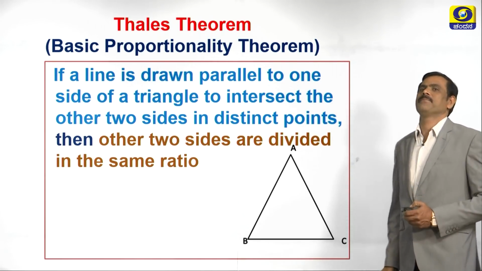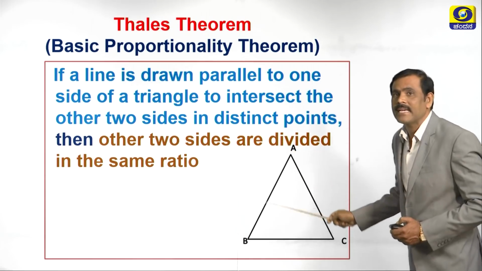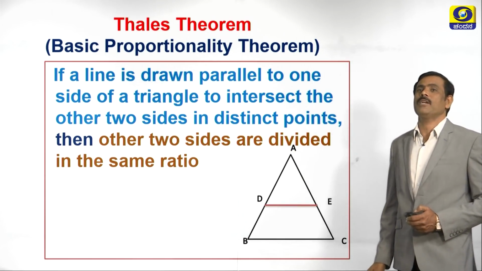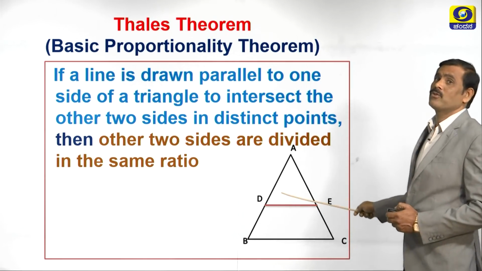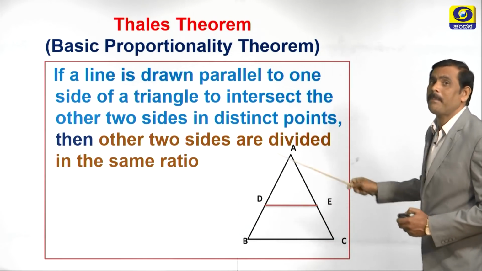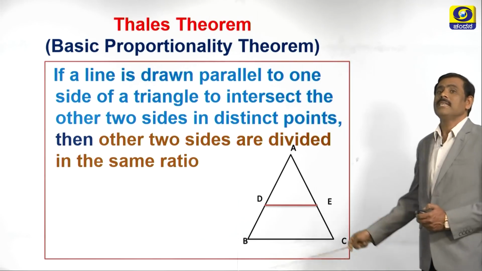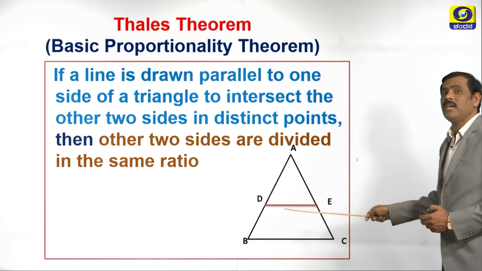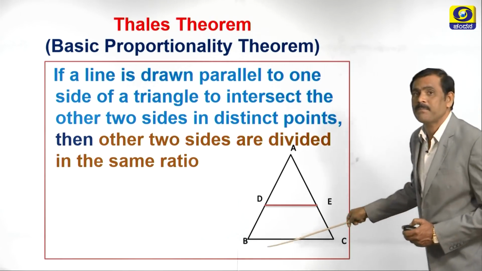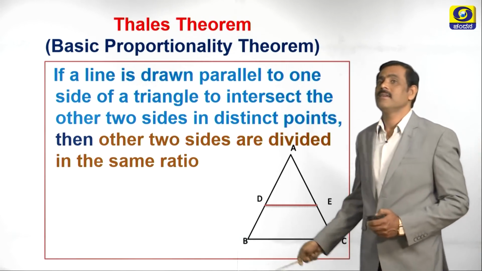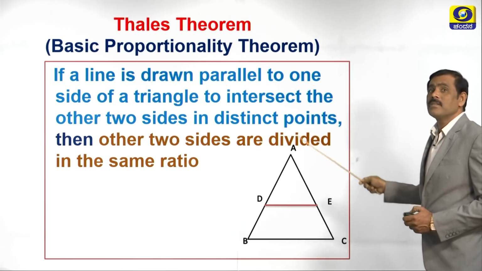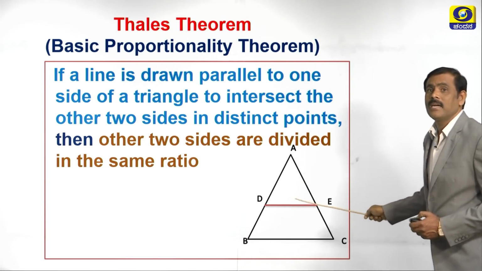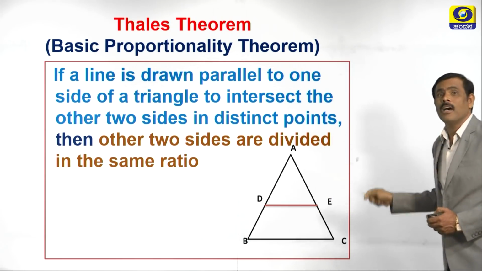See the diagram. Triangle ABC. In this triangle ABC, what we have to draw? A line we have to draw. That line should be parallel to another side. Here BC we have considered one side, and for this BC we have drawn DE parallel to BC. This is the diagram.